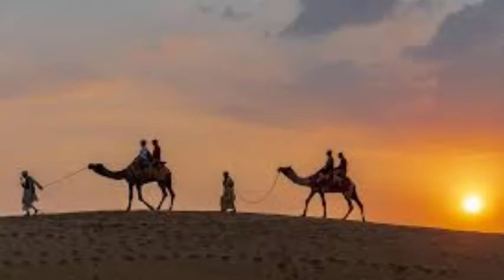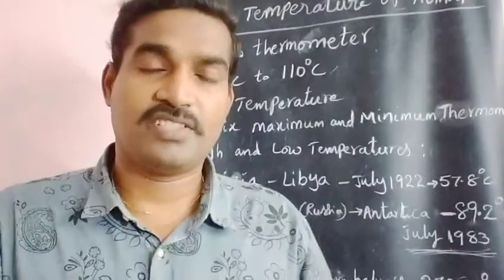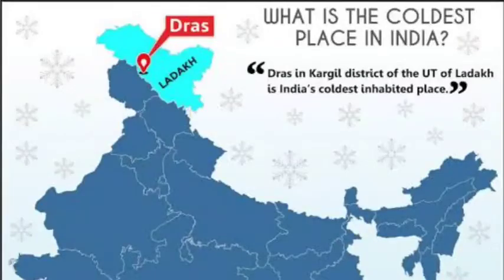And similarly, low temperatures, even minus, are recorded. In which place in India? Dras sector, Jammu and Kashmir area, recorded very low, minus temperatures.